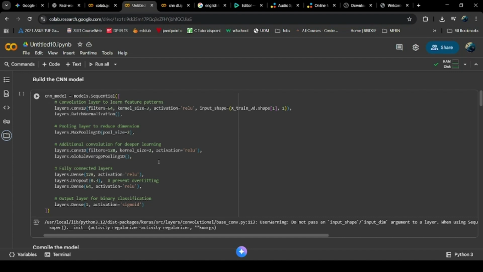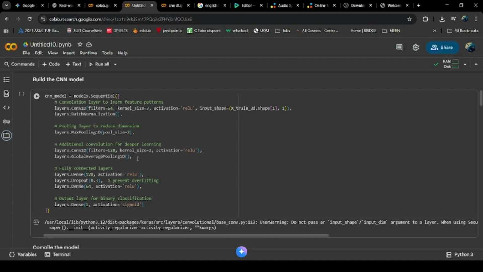My model uses a sequential architecture. The first layer is Conv1D with 64 filters and a kernel size of 3, designed to scan 3 features at a time to learn local dependencies. This is followed by batch normalization for training stability and max pooling 1D to downsample and make the features more robust. A second, deeper Conv1D layer with 128 filters further refines the features.